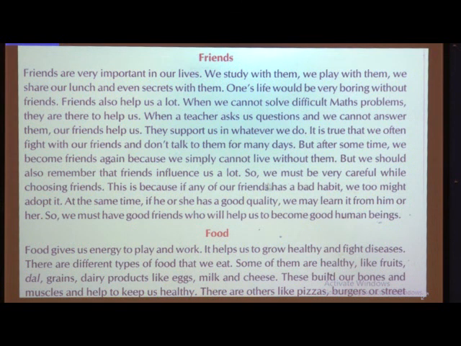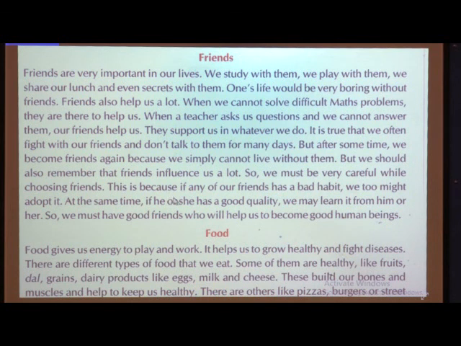So we must be very careful while choosing friends. Children, we don't know how friends are. What we can see from the outer appearance is that my friend is very beautiful, or intelligent, or smart. But what is hidden inside, we don't know. When you get experience, then you understand how your friend is. So while choosing friends you should be very careful, because sometimes they may help you, and sometimes they may spoil you. So you should be very alert while choosing friends.